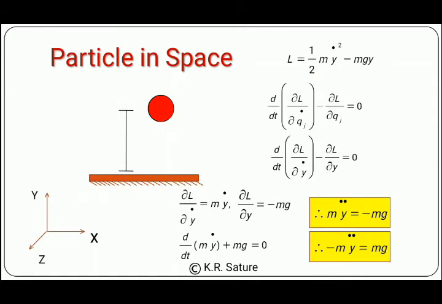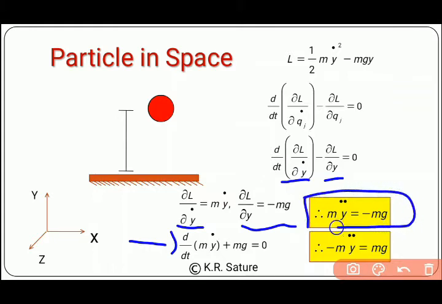The remaining task, you all know, is to find the Lagrangian equation. First we have found this bracket term, which is m y dot. Then we have found this term, the partial derivative with respect to y, and that is minus mg. We have put those two terms in the Lagrangian equation, and we have found that it comes out to be m y double dot is equal to minus mg.